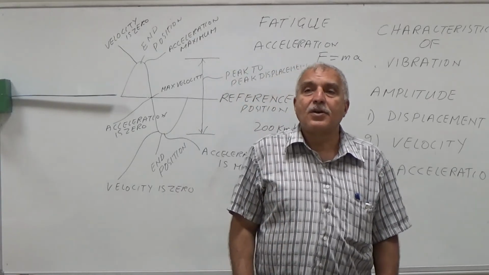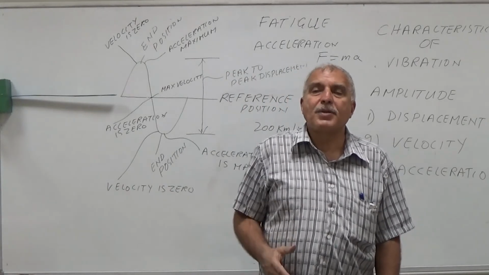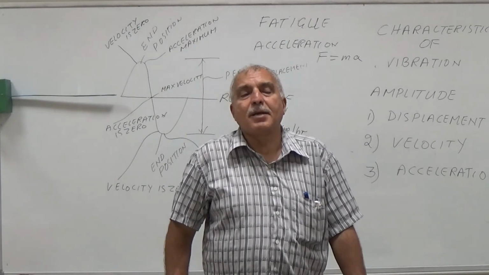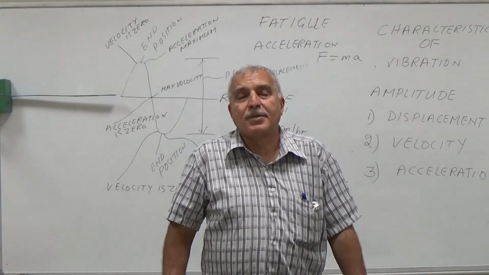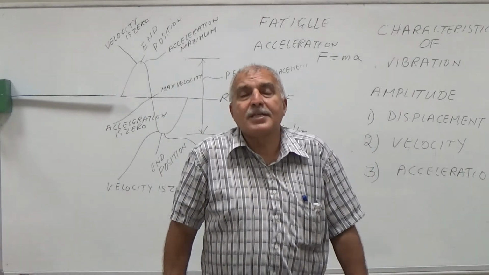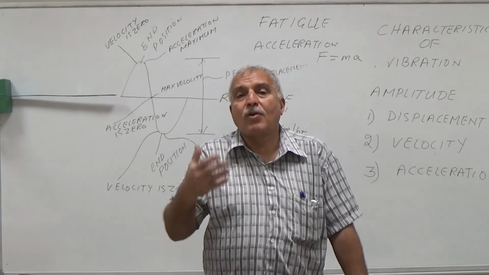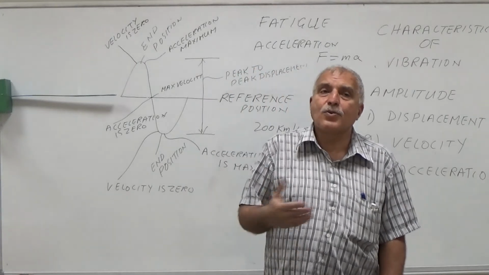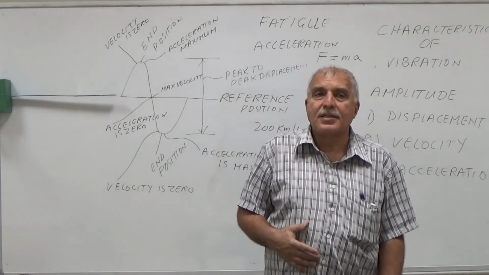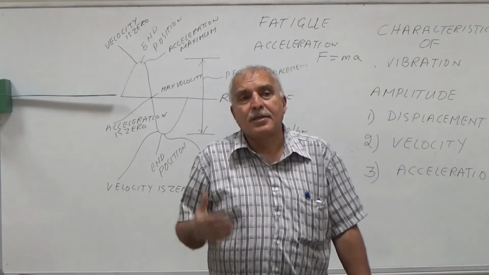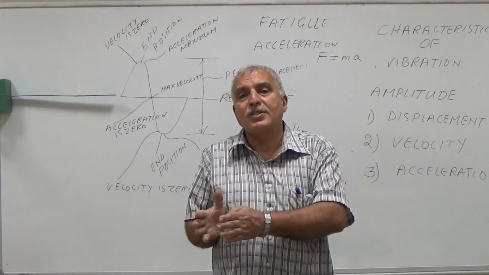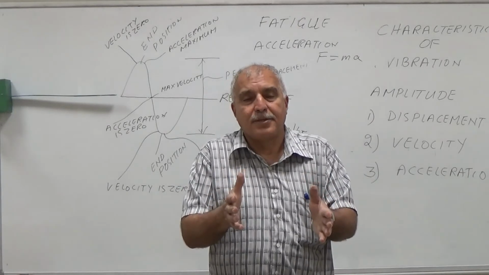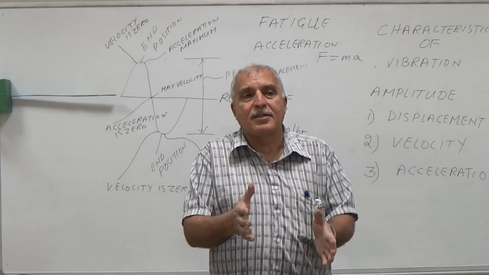That frequency of these forces, for example, if something is touching or hitting the machine, how many times it is hitting in 1 RPM, in 1 revolution, how many times it is hitting in 1 revolution. This is called the frequency of force, and that will also create the vibration having the same frequency as the frequency of the force. So the frequency of the force and the frequency of vibration have got a direct relationship.